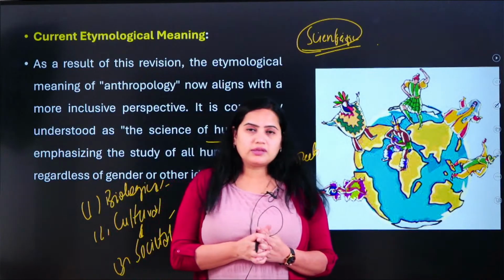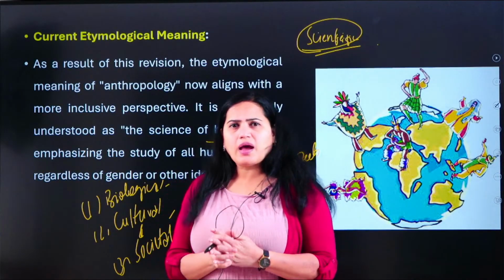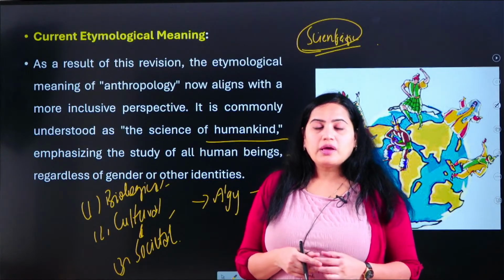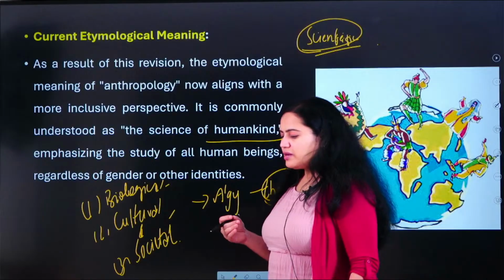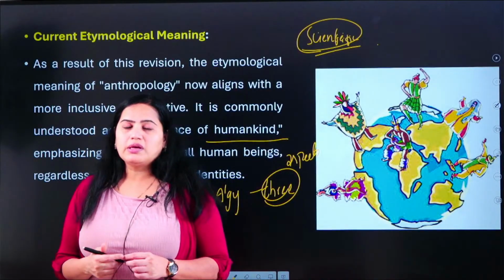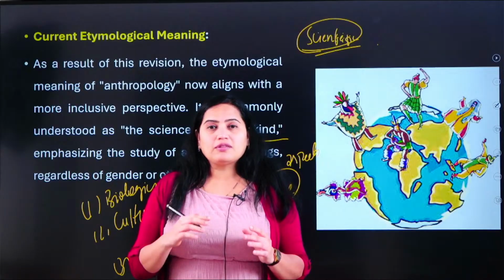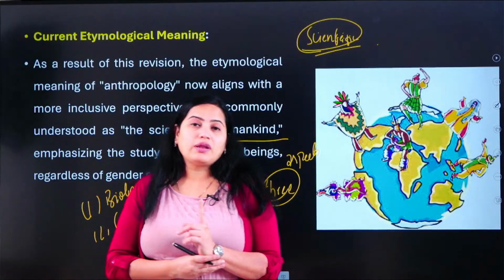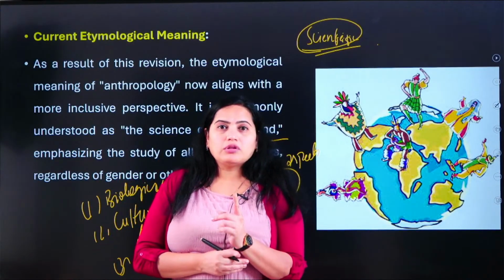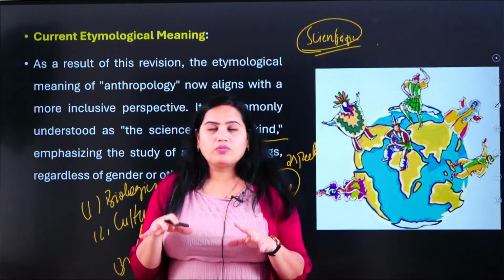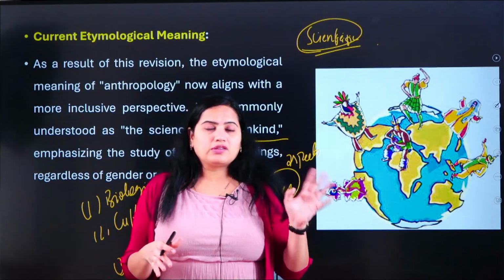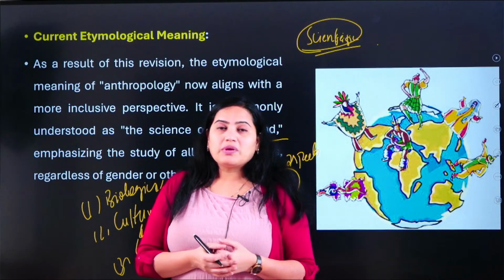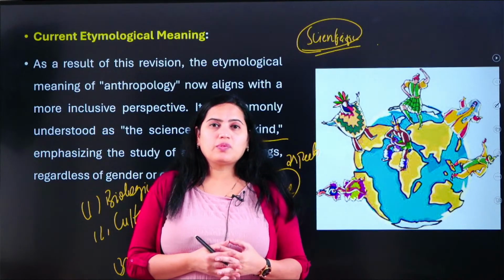Earlier, if you carefully understand, prior to the 18th century, anthropology as a separate discipline never existed. It was part and parcel of sociology. But later, because of the research methodology which is imbibed in anthropology, and because anthropology has apportioned its subject matter into biological, cultural and social aspects of human beings, it emerged separately. Sociology is concerned with the societal and cultural aspects of humankind, but it never studies the extinct humankind, never studies the primitive aspects, and never concentrates on the biological aspects of human beings.